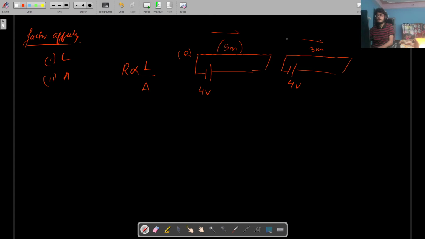This can be logically concluded as well, and there is a physical phenomenon to explain this as well. So whenever a current flows inside a conductor, there are a lot of atoms inside the conductor, right? There are a lot of atoms inside the conductor, and there are also free electrons inside the conductor. So the electrons that belong to the conductor, right?